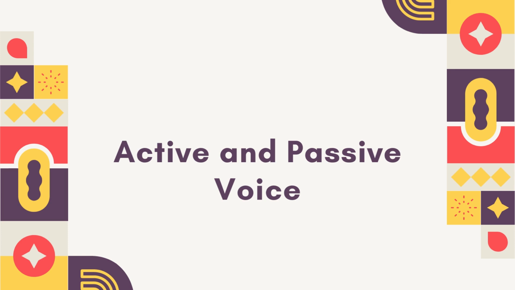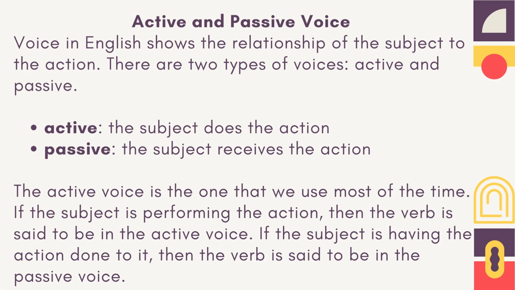Active and passive voice. Voice in English shows the relationship of the subject to the action. There are 2 types of voices, active and passive. Active, the subject does the action. Passive, the subject receives the action. The active voice is the one that we use most of the time. If the subject is performing the action, then the verb is said to be in the active voice. If the subject is having the action done to it, then the verb is said to be in the passive voice.